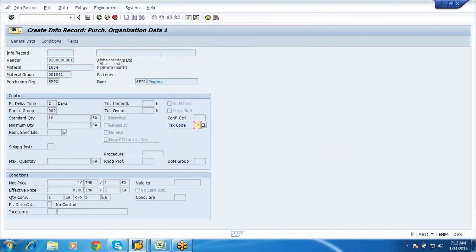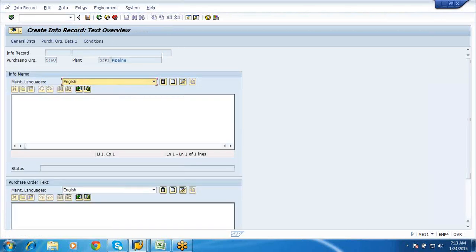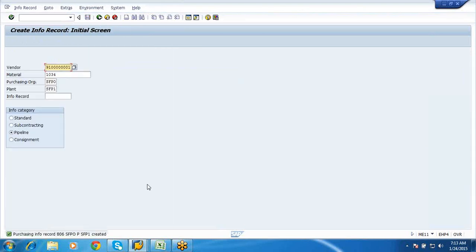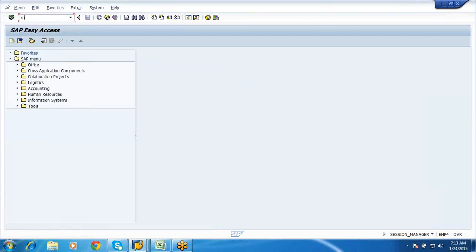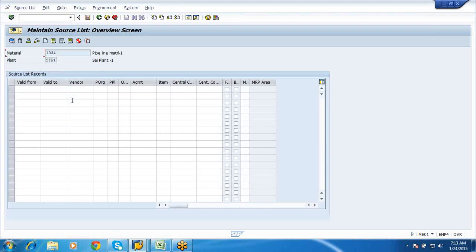Just say, no, it will be taken care of by finance. So this is done. Purchase info record is created. Now let us go and maintain a source list, ME01, 034.